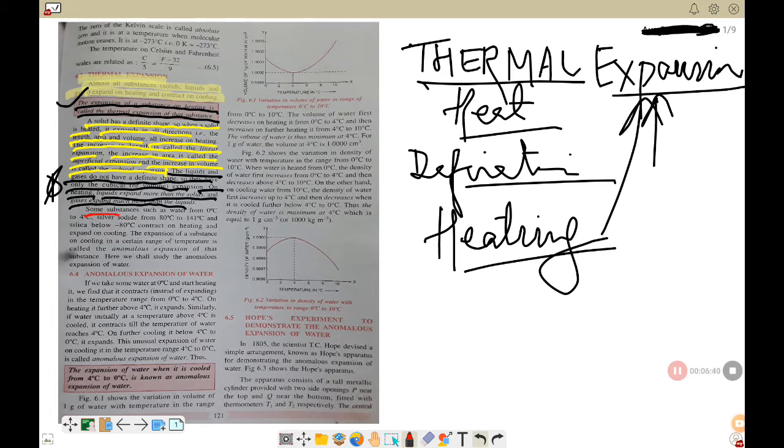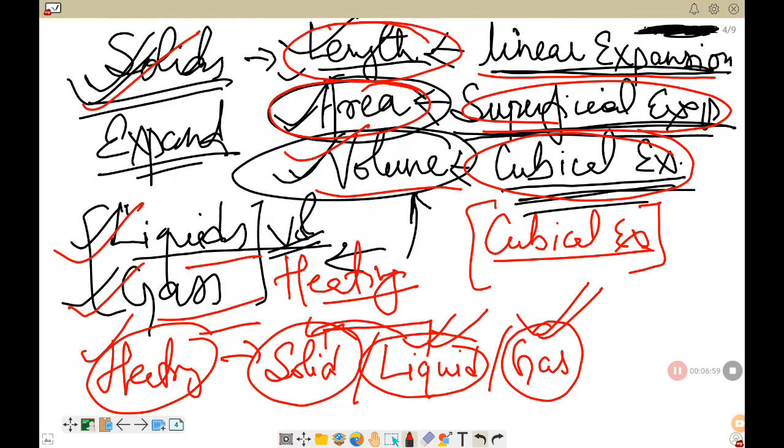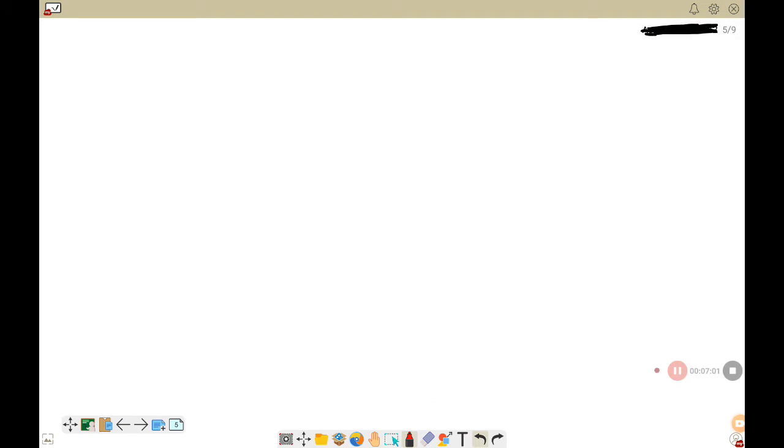It says some substances, such as water from 0 degree to 4 degree, silver iodide, please underline this, from 80 degree to 141 degree Celsius, and silica below minus 80 degree Celsius, contract on heating and expand on cooling. So here, what we are trying to see is, you have understood that whenever you are heating some substance, it expands.